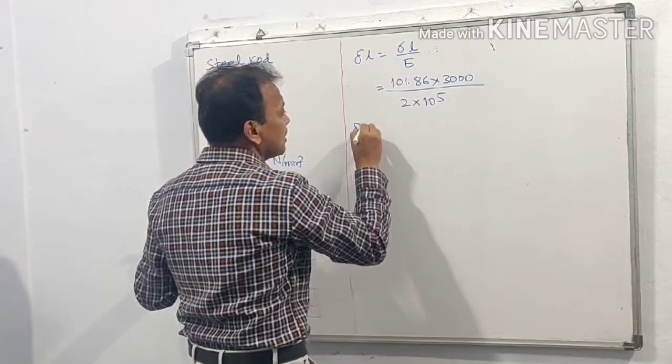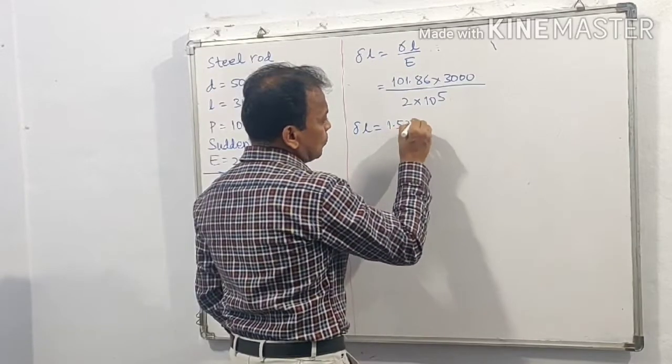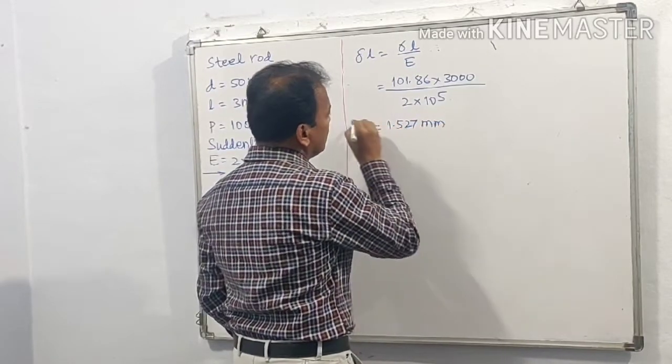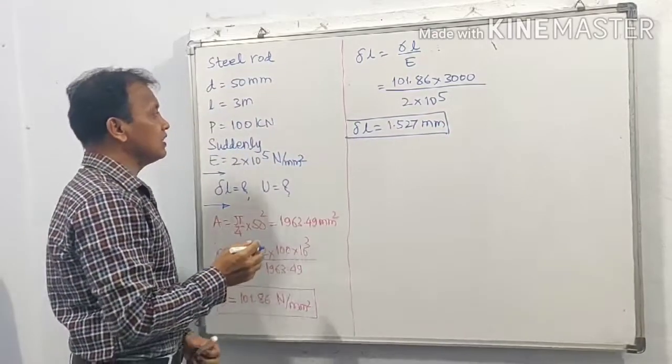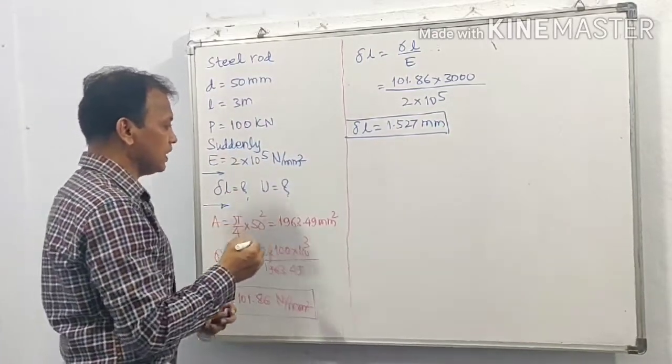Therefore delta L is equal to 1.527 millimeter. This is deformation, change in length because of this suddenly applied load.